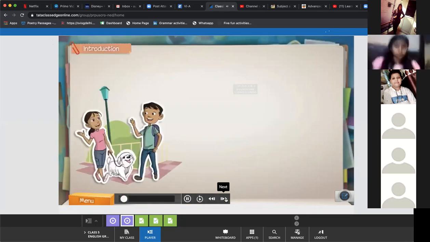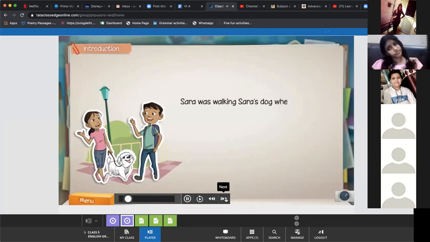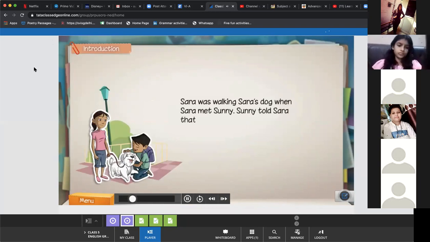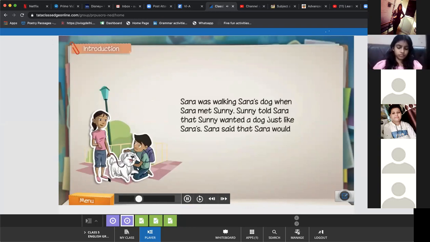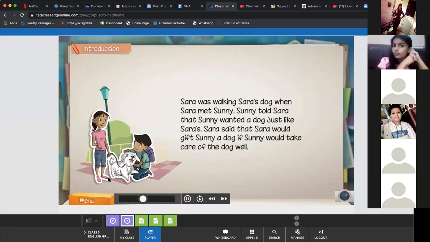Take a look at these sentences. Sarah was walking Sarah's dog when Sarah met Sunny. Sunny told Sarah that Sunny wanted a dog just like Sarah's. Sarah said that Sarah would gift Sunny a dog if Sunny would take care of the dog well. Did you notice that the repetitive use of the nouns Sarah, Sunny, and dog makes the sentences very long and winding?